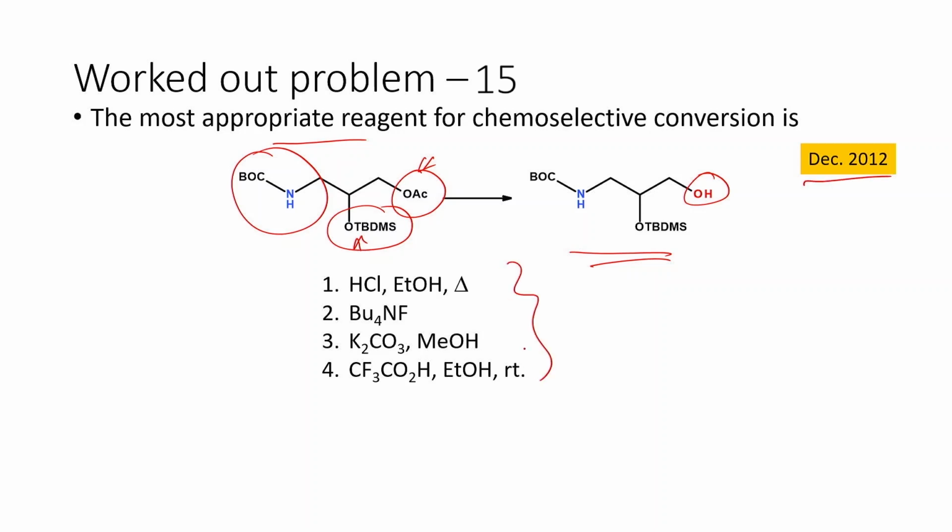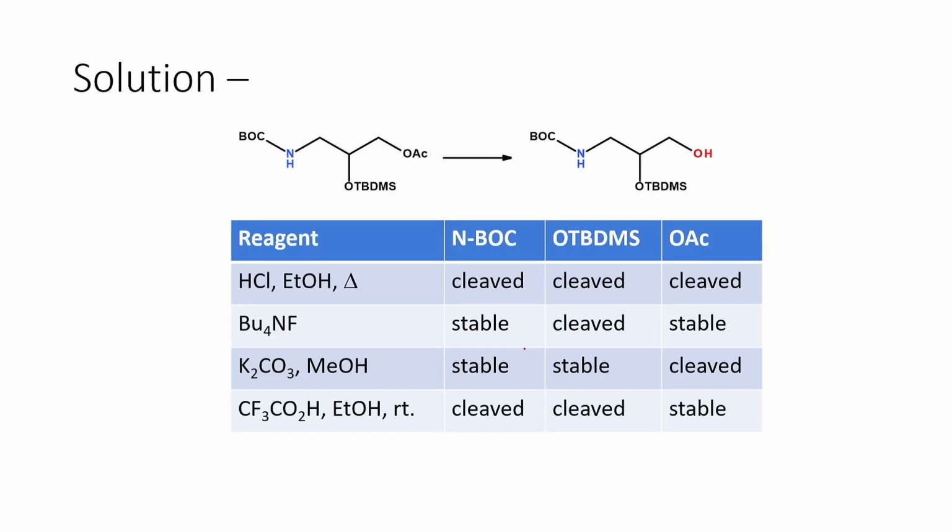We are given four different reagents. Let us look at what these reagents will do. HCl and ethanol with heating actually cleaves all the groups. N-BOC is cleaved, O-TBDMS is cleaved, and O-acetyl is cleaved. That means there is no selectivity, so this is ruled out. Tetrabutylammonium fluoride, TBAF, is mainly used for the cleavage of the TBDMS group only. But in our product, the TBDMS is retained. So this is also ruled out.